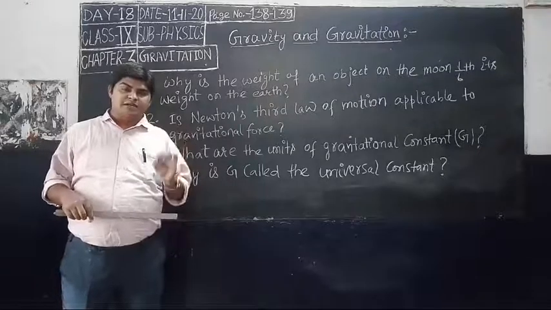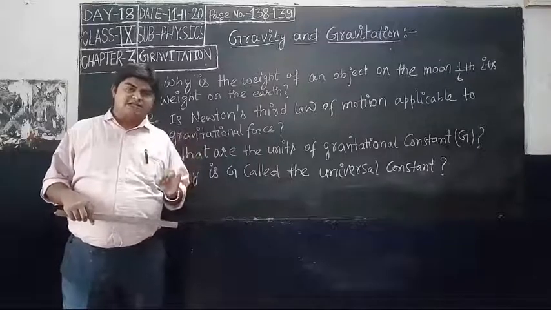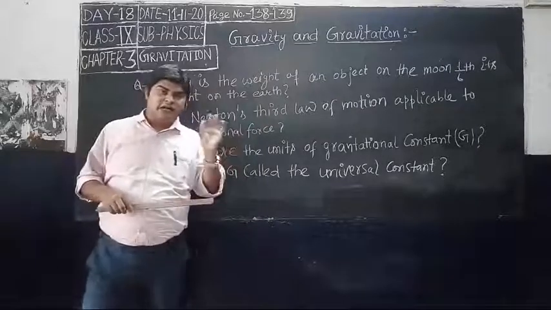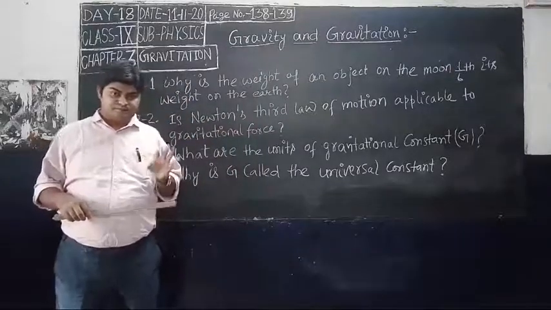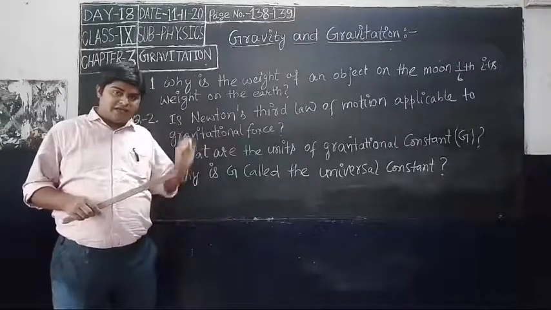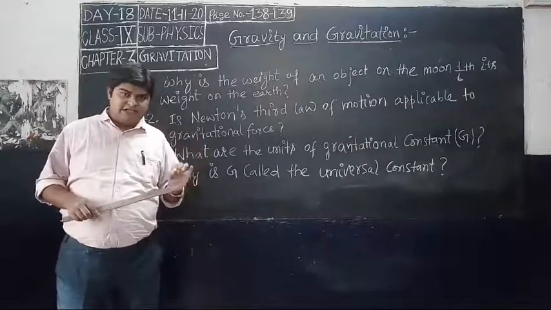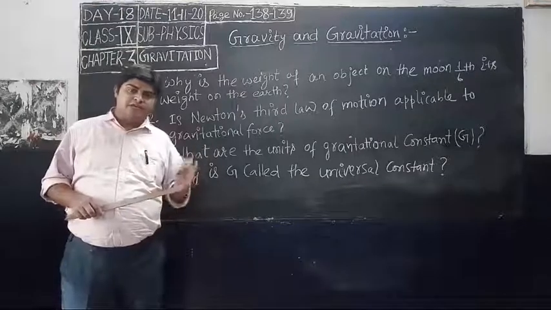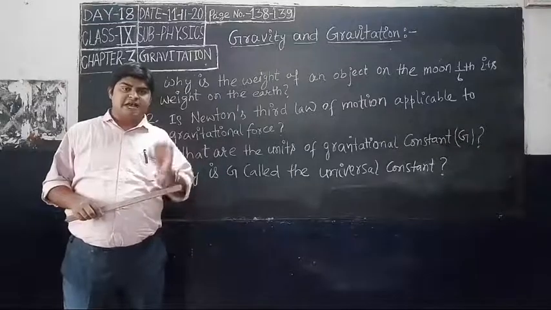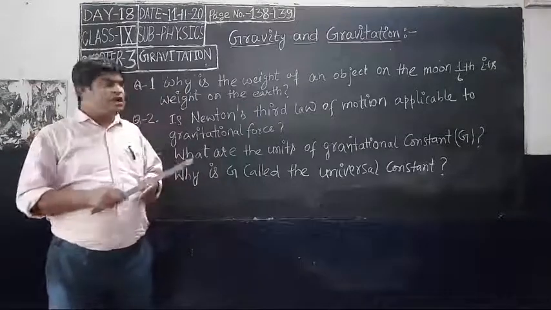It becomes 1.63, that means 10 into 1.63, that means approximately 16. Okay, and the weight on the earth of the same object is 98 Newton. That means we can say that the weight of a 10 kg object on the earth is 98 Newton, whereas the weight of the same object of mass 10 kg on the moon is 16 Newton. So the difference is 16 times 6 is 96, approximately 1/6 times less